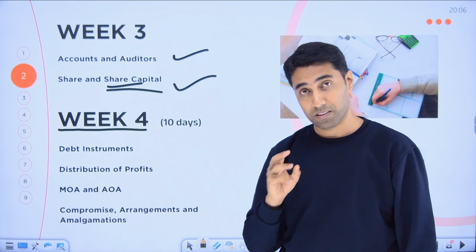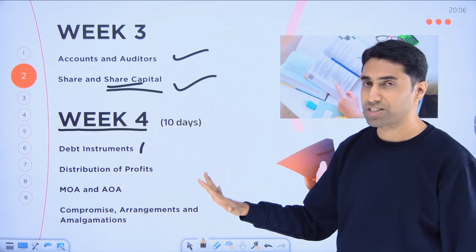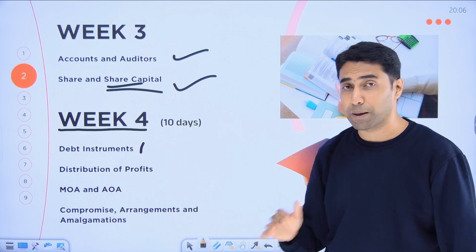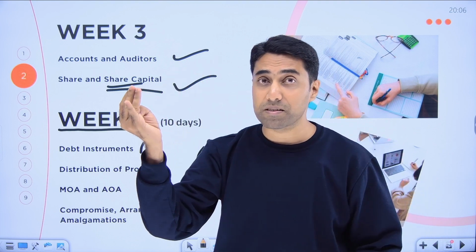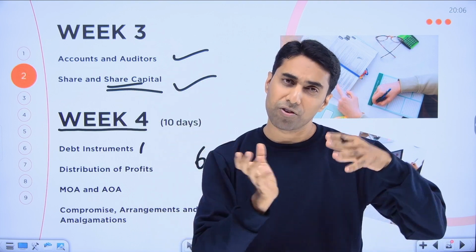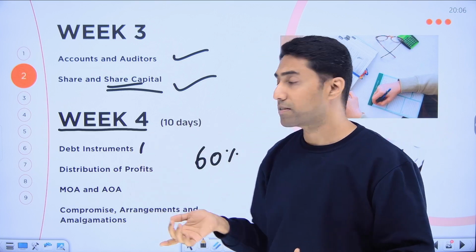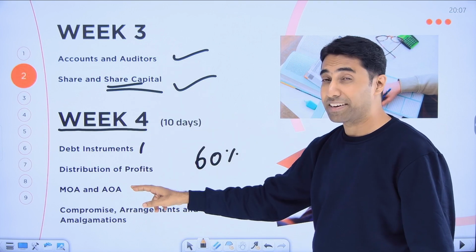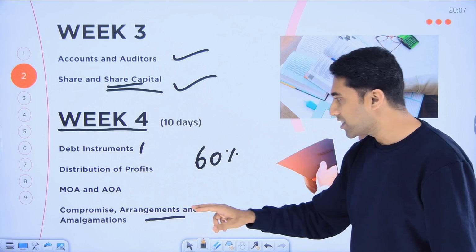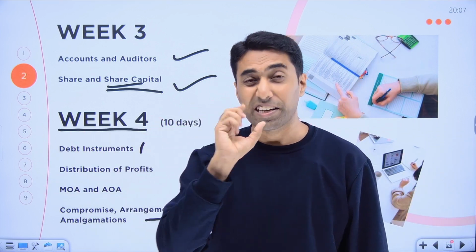Next, you have week number 4, which will be around 10 days because this is a 30-day plan. We finished 3 weeks. We still have 9 to 10 days left. So you will be having 4 chapters of part 1, which will be your last 4 chapters in your 60% syllabus. I repeat, that rest 40% I have not put in this video, but you have to study it after the 30 days. The rest 40% is not as important as these chapters. So debt instruments, distribution of profit, which is dividends, MOA and AOA, chapter number 3, compromise and arrangement, that is all your mergers, amalgamation, takeover, all this introduction is there, no?